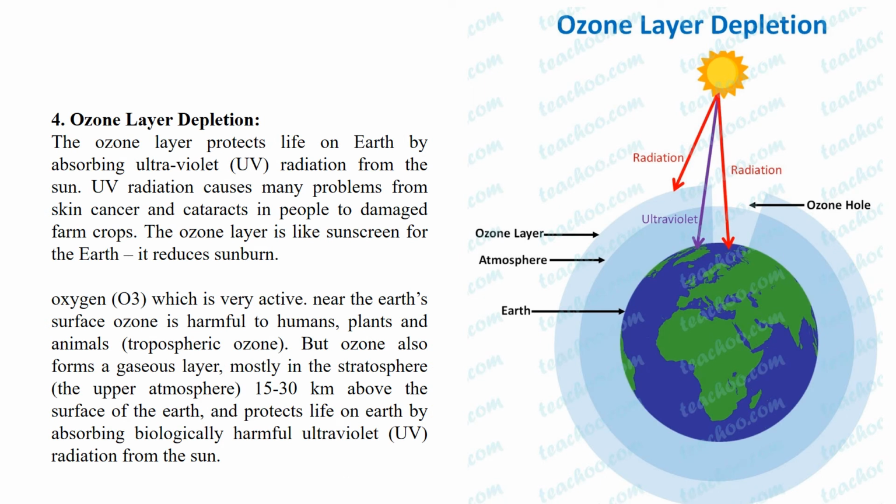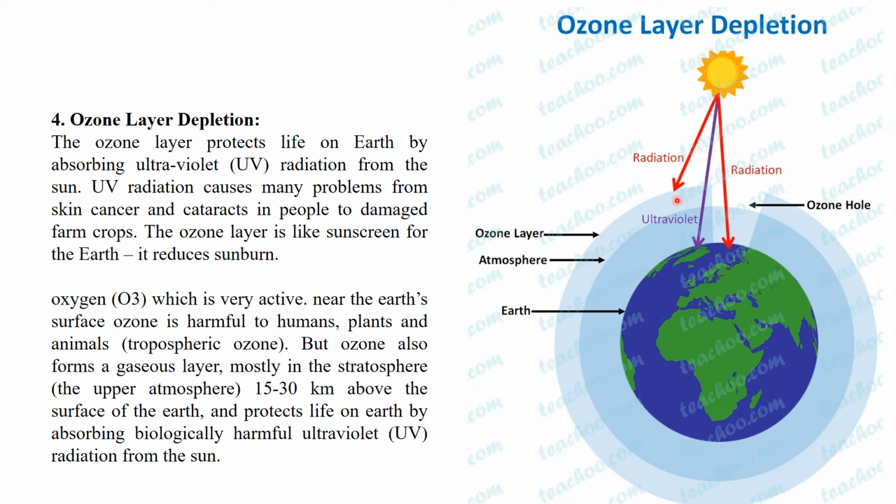Next, the next problem is the ozone layer depletion. So what is the ozone layer? As you can see in this diagram, this is the earth, then the earth atmosphere, this is the layer of atmosphere, and the layer exactly above the atmosphere is known as the ozone layer. This one is the ozone layer.